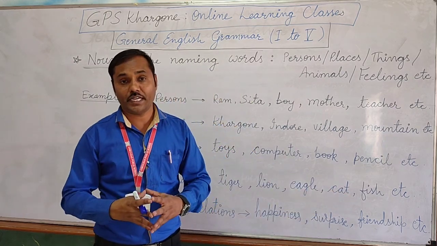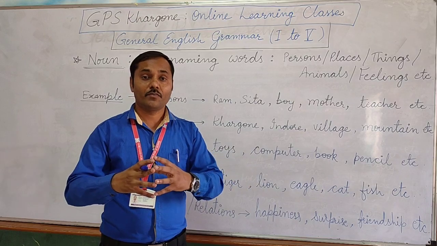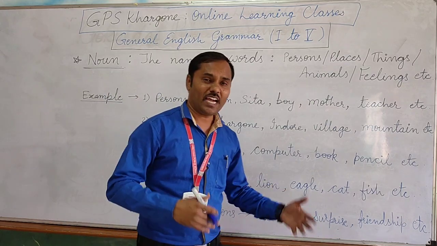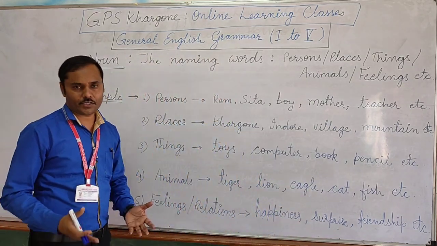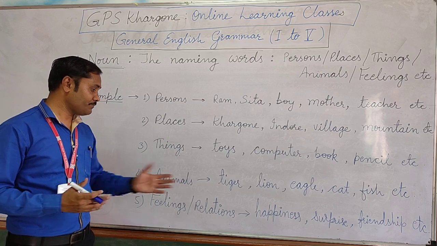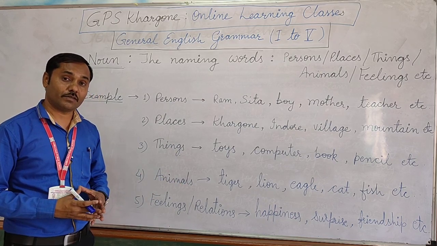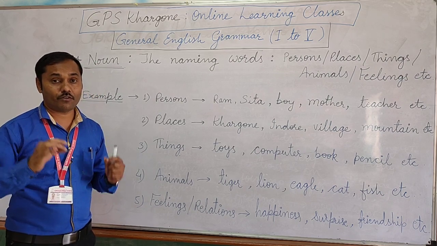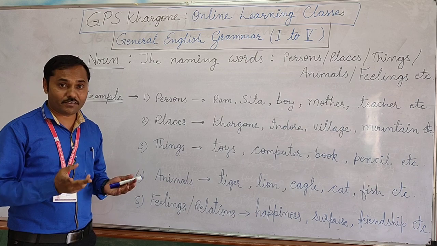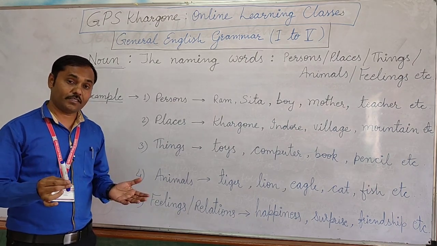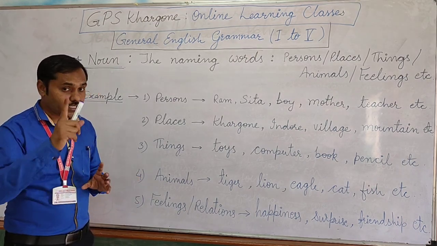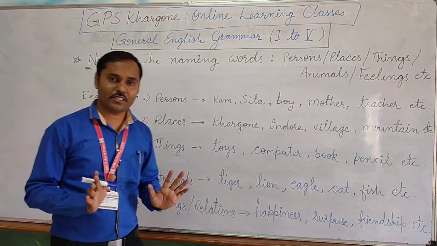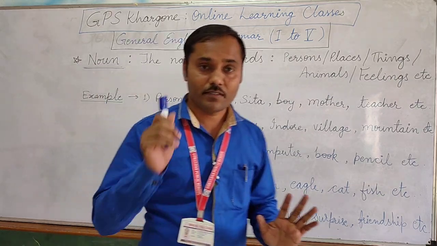Friendship is a name of a relation between some people. If they are bound so close, we can call them friends. So friendship, enmity, there are so many relations and so many states and emotions which are given some names. Each and everything which we can feel or see by our eyes has been given some name, and these naming words are called the first category of the parts of speech, noun. So there are so many names in the world, they are called nouns.